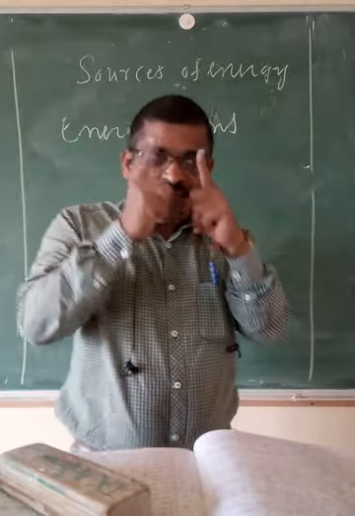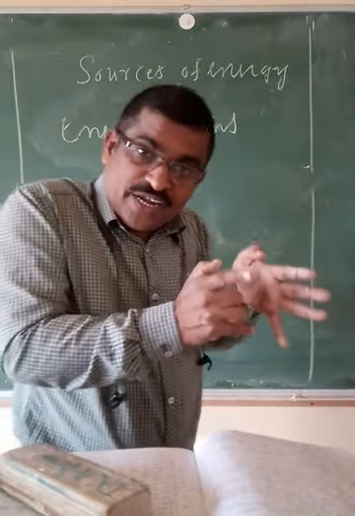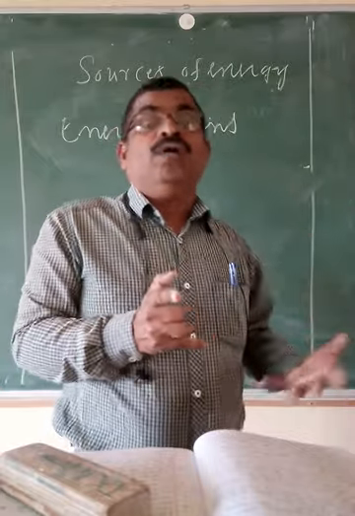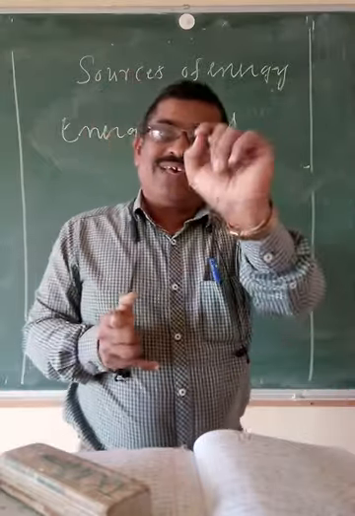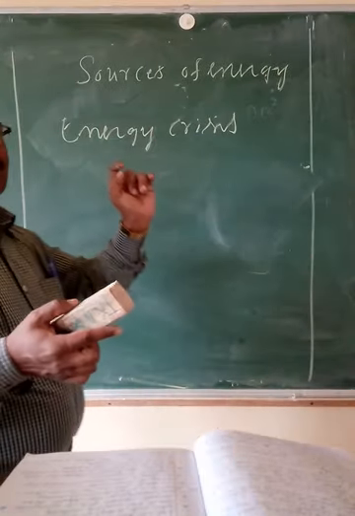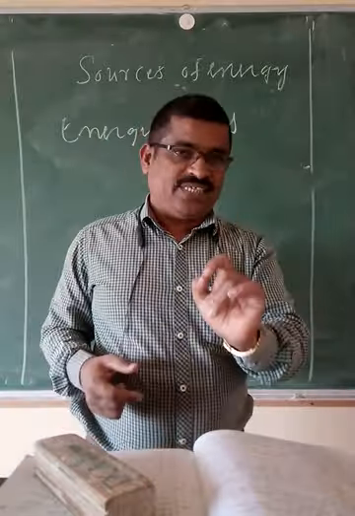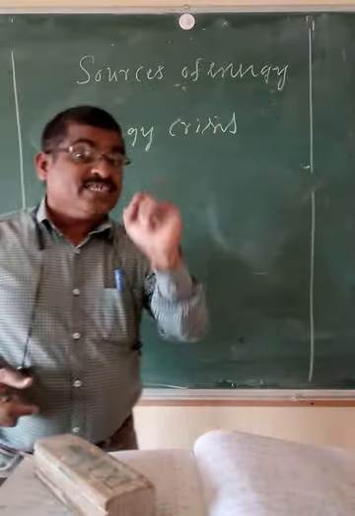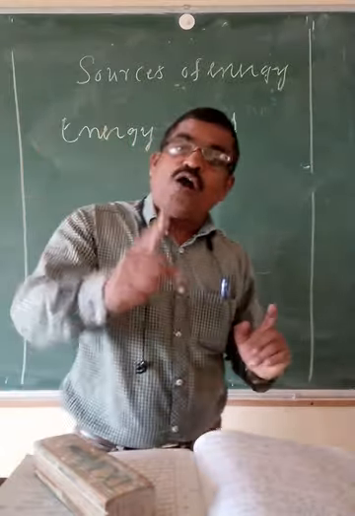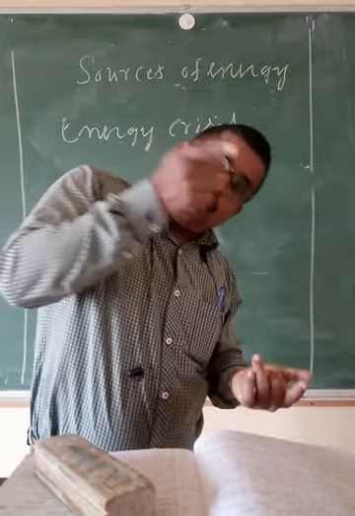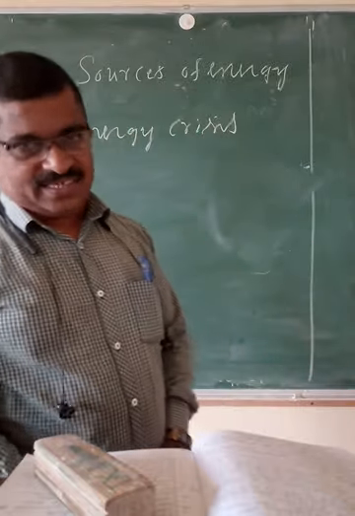If the source of energy is converted into the required form, that is not a loss. Otherwise, there is the problem of energy crisis, a situation in which demand is more than supply.